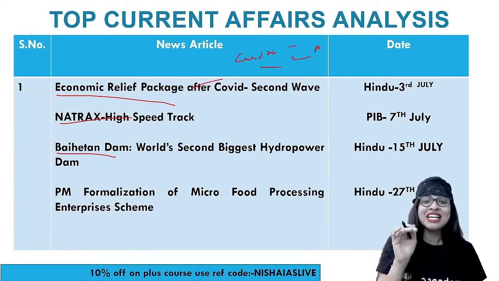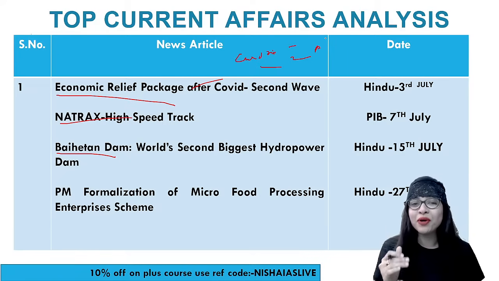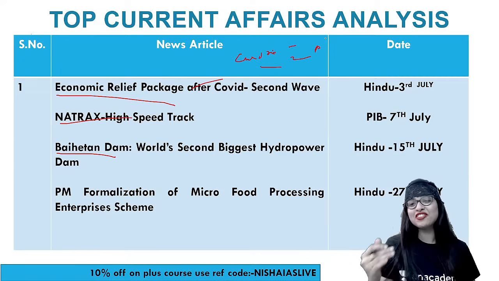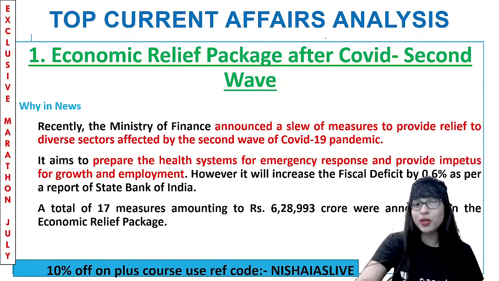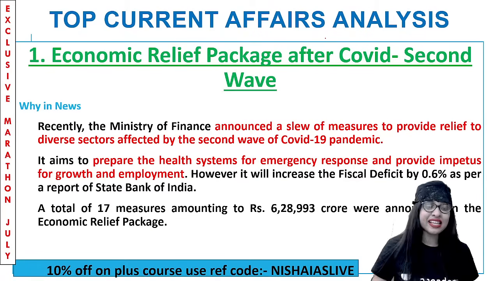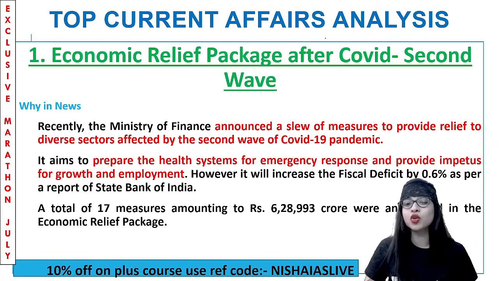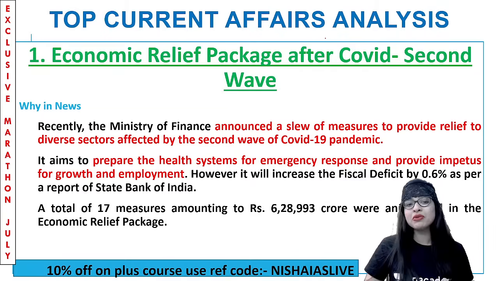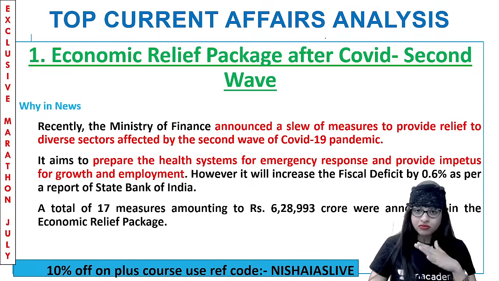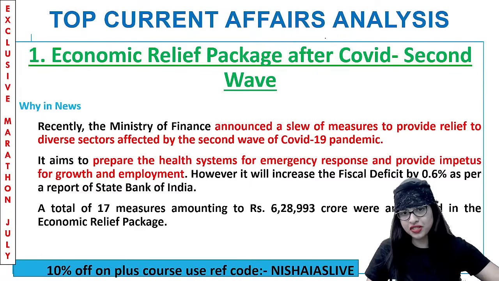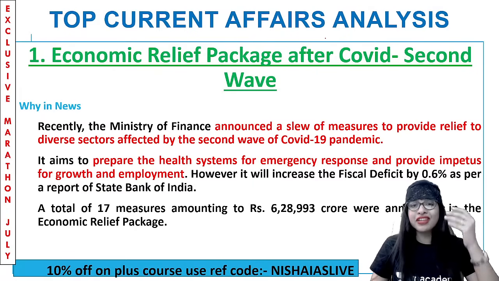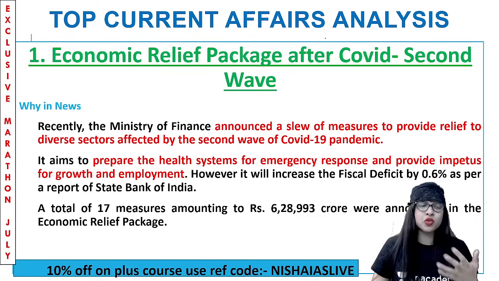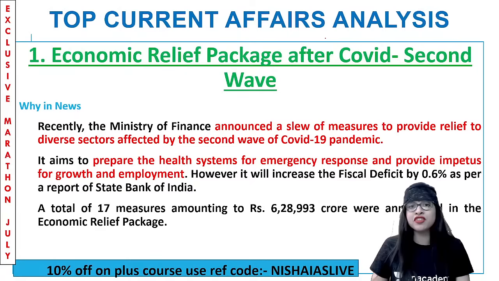Anyways, back to class. So these are the four most important topics pertaining to the month of July 2021 in economic current affairs. So the very first topic, why are we studying this? There was an economic relief package after the COVID second wave. Recently, in the month of July, the Ministry of Finance announced a lot of measures so as to provide some sort of relief to the diverse sectors that have been affected by the second wave of this pandemic.